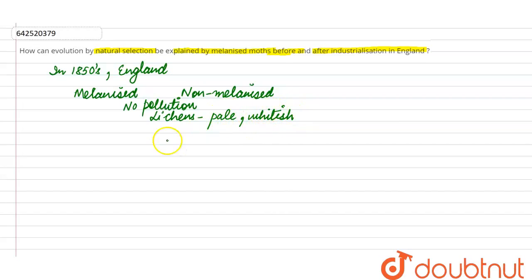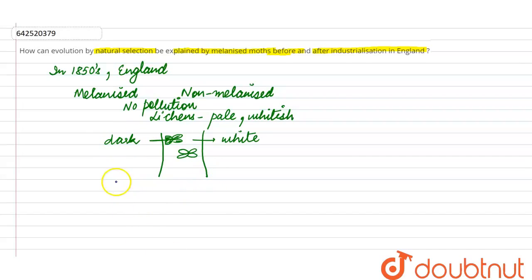So, as the pale whitish lichens grew on the bark of the tree, the melanized moths, that means the dark colored moths, were easily visible. So this was the dark colored moth which was easily visible, because the contrasting background is whitish. The moths are dark in color, so they could be easily picked up by the predators.